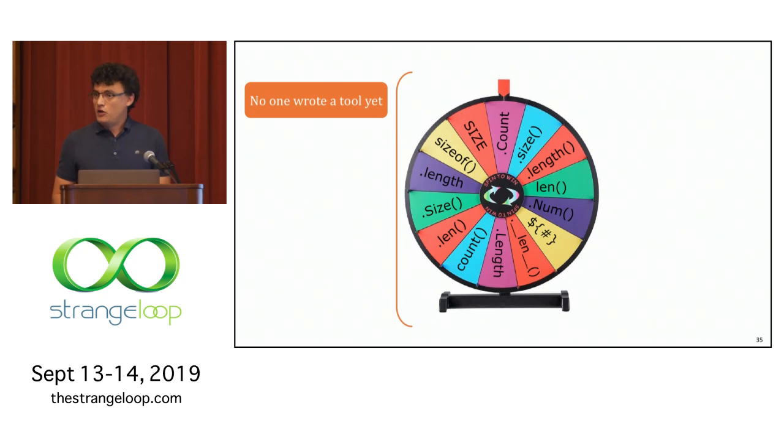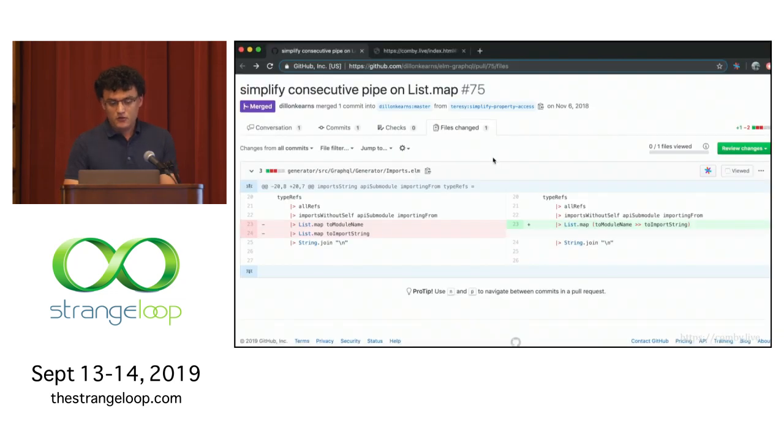Maybe you use a language that's very popular and you have a very rich tool chain to choose from, but maybe no one wrote a tool yet for the language that you're interested in. One of the languages that I've recently started playing with a lot is Elm. And Elm has a lot of really great tools, but there's some changes that I want to make sometimes to my program that can be automated. So I'm going to show you one demo here in Elm using my tool where you can simplify this left-hand pattern to the right-hand one. You can map, for example, the same function across the same function where you would otherwise do this at multiple layers on the left-hand side here.